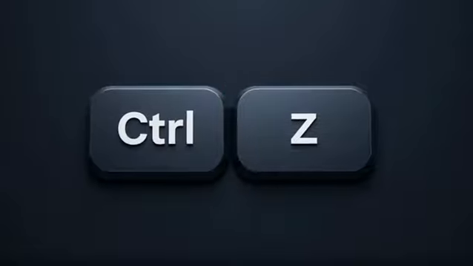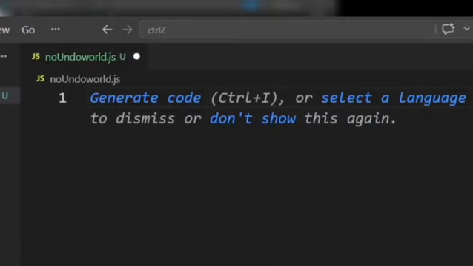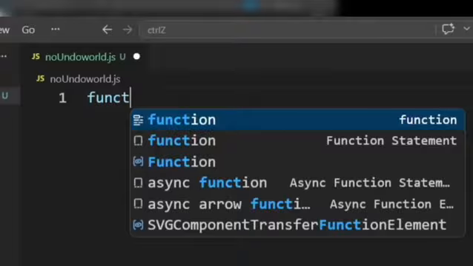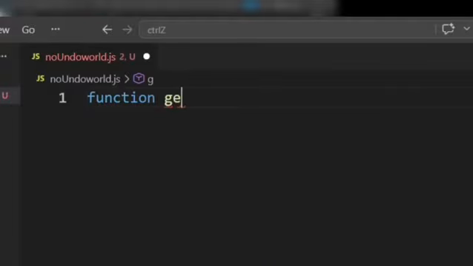Control plus Z feels like such a tiny, boring shortcut, right? You barely even think about it. You type something wrong, you hit undo, life goes on. But here is the thing, undo isn't just a keyboard shortcut, it's a whole philosophy baked into how we code. Let's think about it. Every time you write code, you are allowed to be wrong. You can experiment, you can break things on purpose just to see what happens. And if it goes badly, press Ctrl plus Z like nothing ever happened.